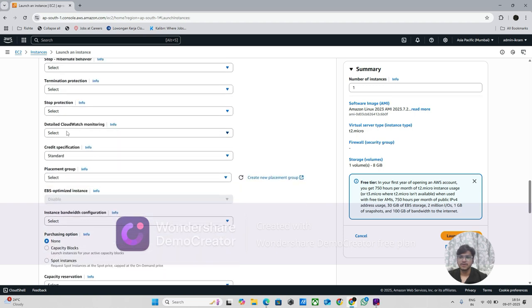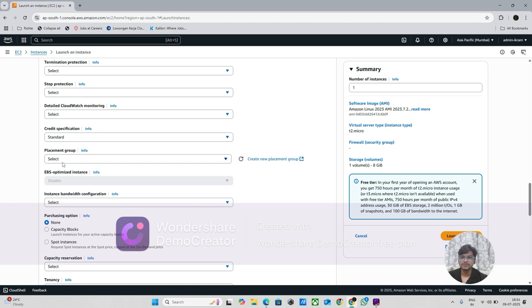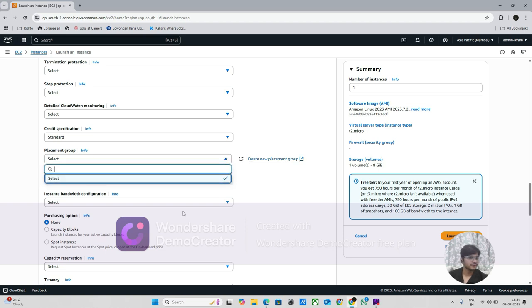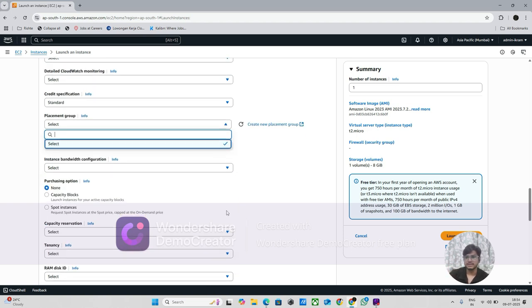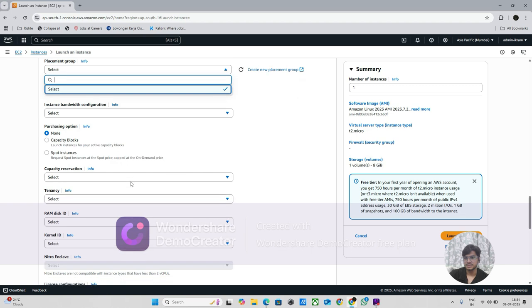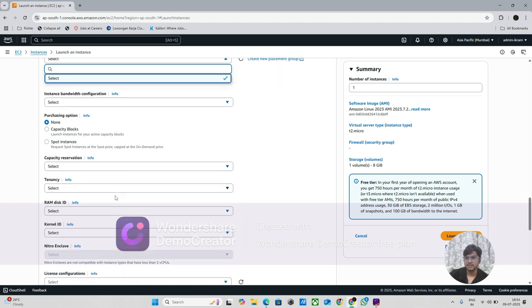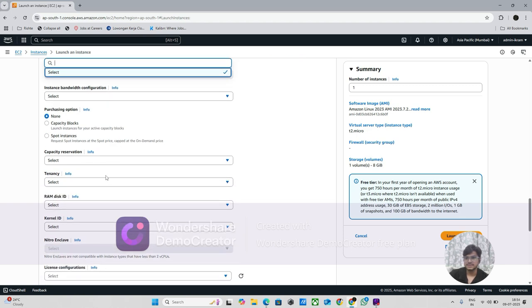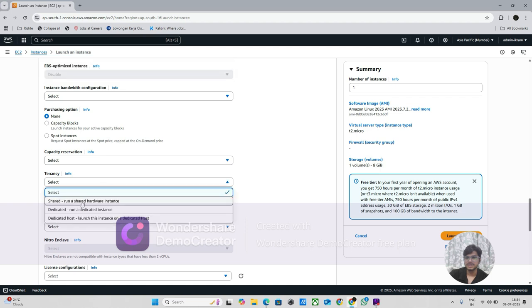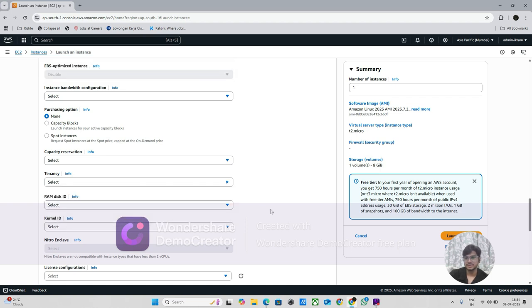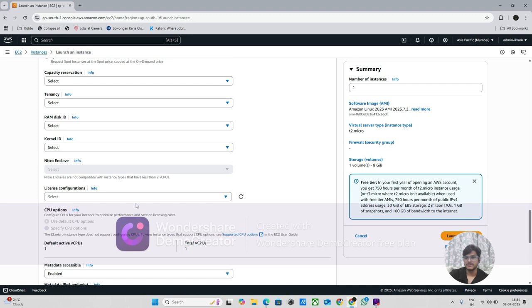Then there is CloudWatch, we are going to learn some other day. Can you see this placement group? In that, three types will show. It's not showing. Okay, we have to create placement groups. There are three types, I will show you, and based on that we can choose. Then purchasing options and all, capacity reservations, tenancy. If you see tenancy, there is shared and dedicated, and based on your requirement you can select. Then kernel ID and everything.